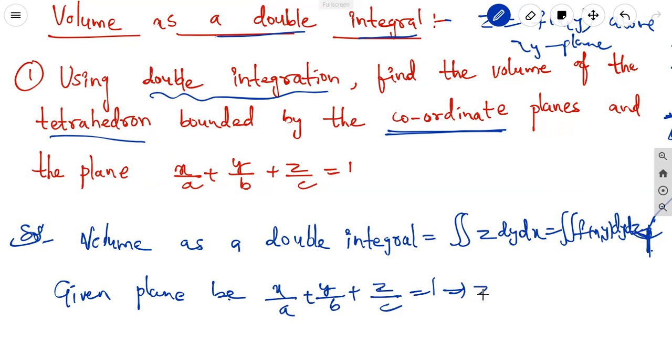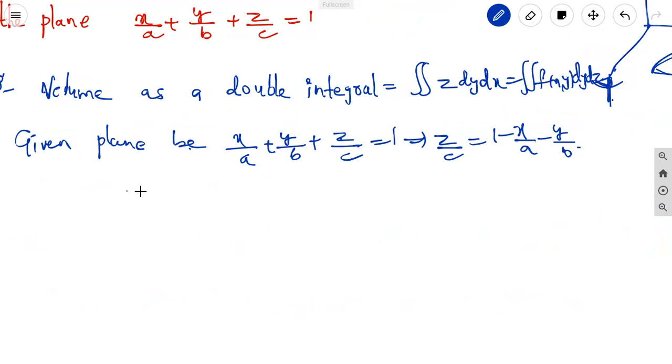From this, z by c equals 1 minus x by a minus y by b. From this, z is equal to c into 1 minus x by a minus y by b.